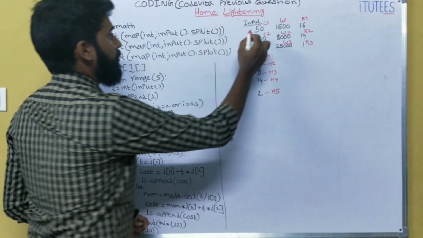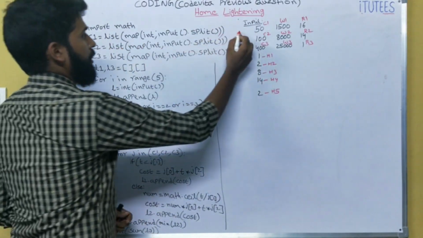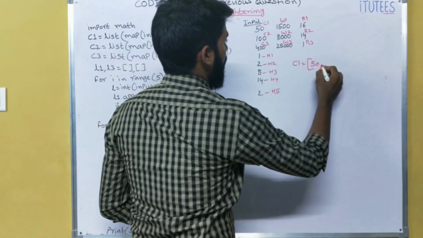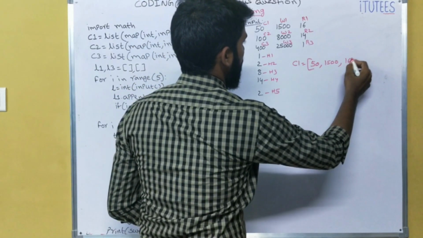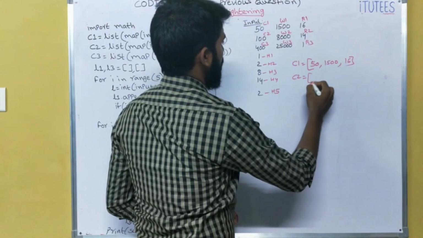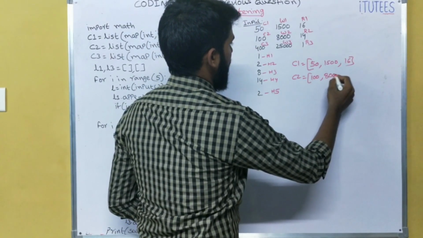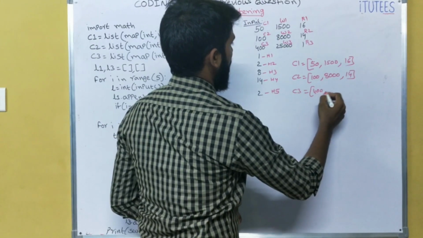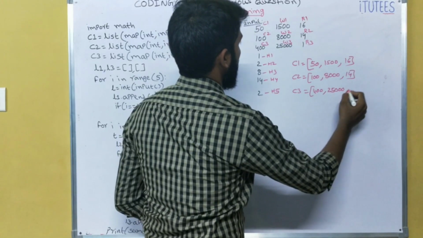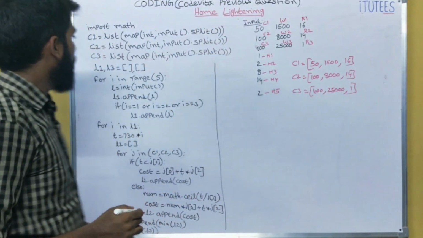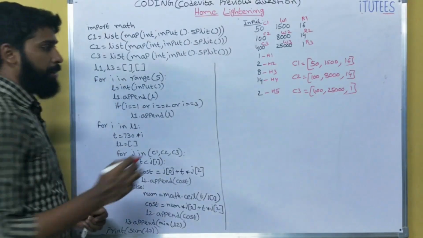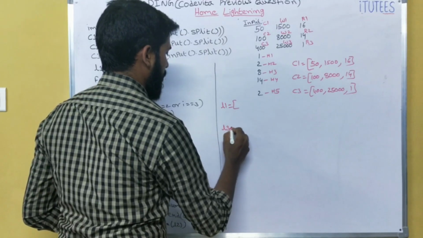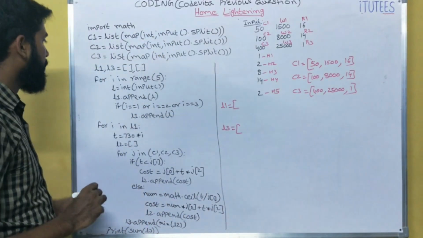Now this we are going to store in one list, C1. So C1 equals 50, 1500, 16. C2 equals 100, 8000, 14. C3 equals 400, 25,000 and 1. After that, I am taking two empty lists: L1 equals empty list and L3 equals empty list.